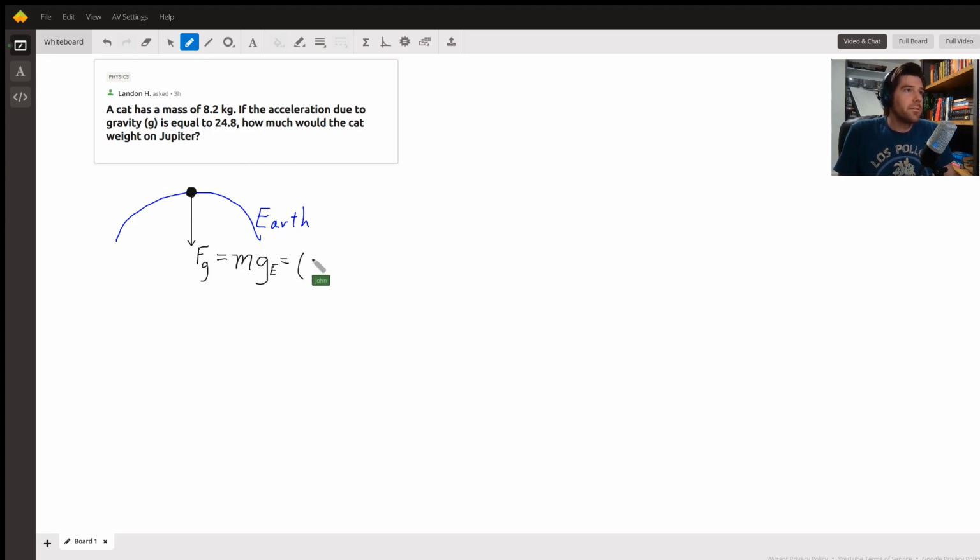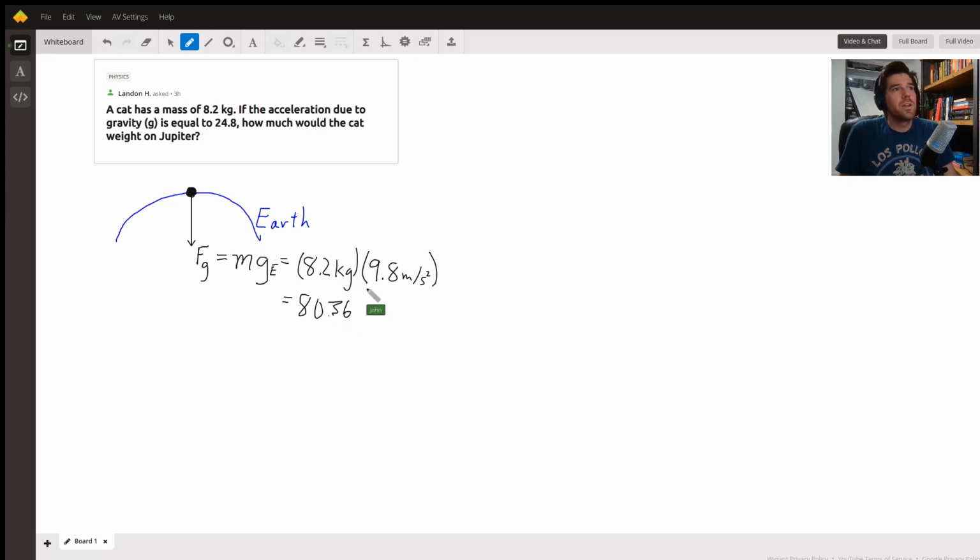So for mass, I have 8.2 kilograms. And for acceleration due to gravity on the surface of Earth, we have, like I said, 9.8. The units are meters per second squared. And we can type that into our calculator to arrive at 80.36.